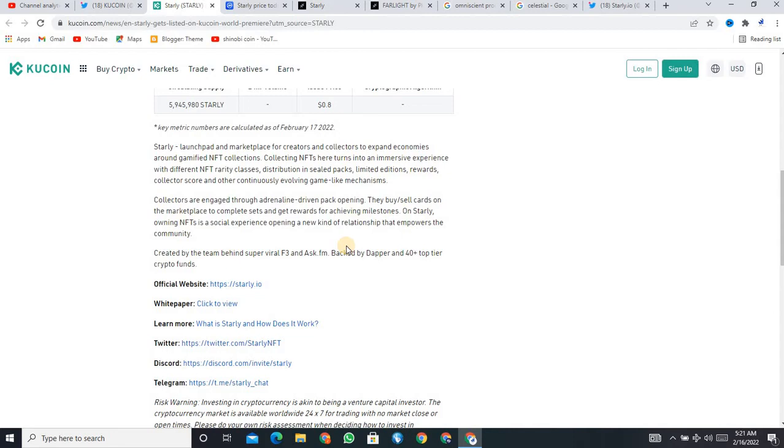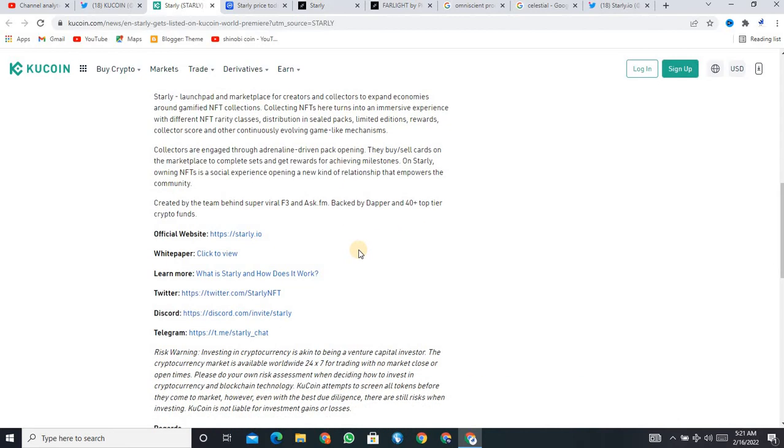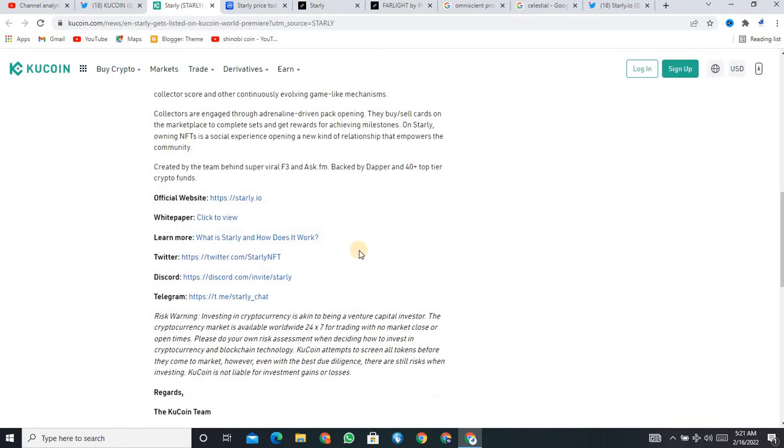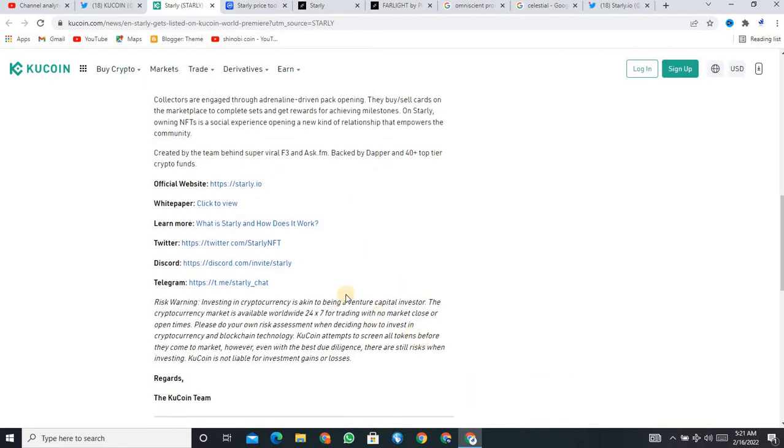Owning an NFT is a social experience, opening a new kind of relationship that empowers the community. It was created by the team behind Super While F3 and Ask FM, backed by the Whitepaper and 40-plus top-tier crypto funds. This is some detail about this project, but I want to go to the main site. First of all, I want to give you some important details from CoinMarketCap.